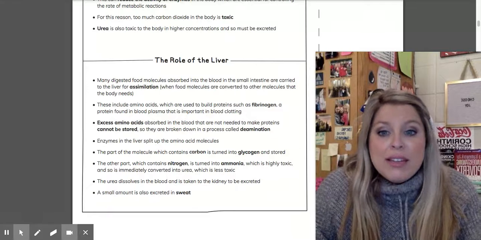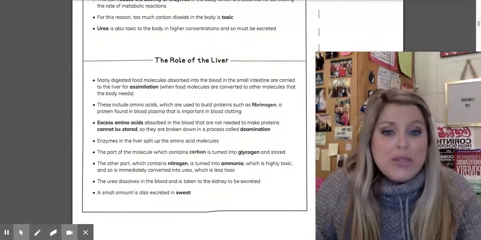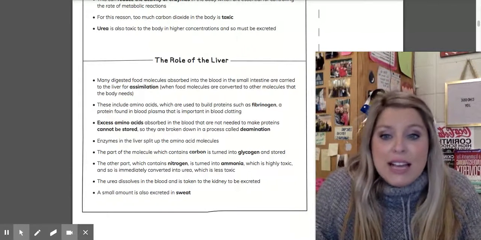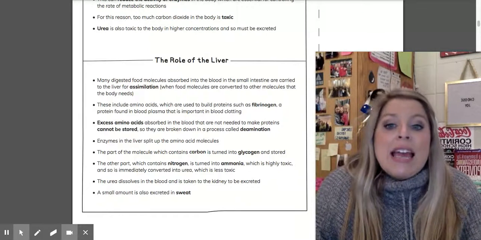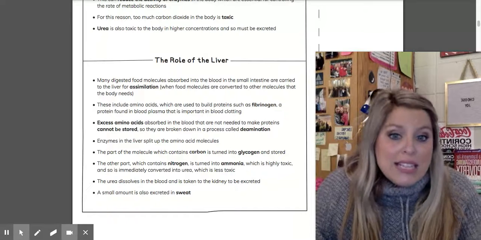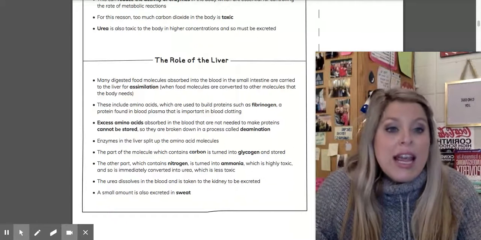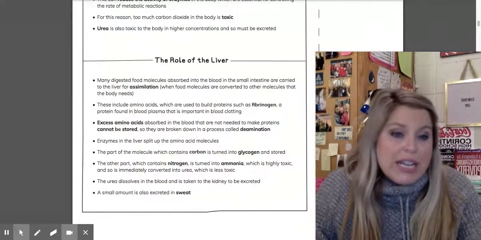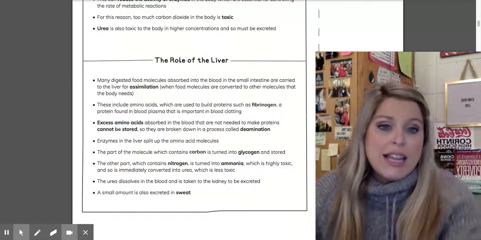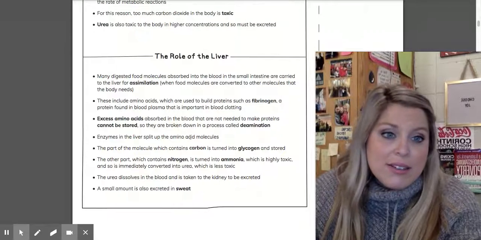remove them by changing the nitrogen to ammonia, which is highly toxic. It's then converted into urea, which is less toxic, and urea is dissolved in the blood, taken to the kidneys to then be excreted. A small amount of this urea is also excreted in our sweat through our pores and our skin, so that's just something to keep in mind as well.